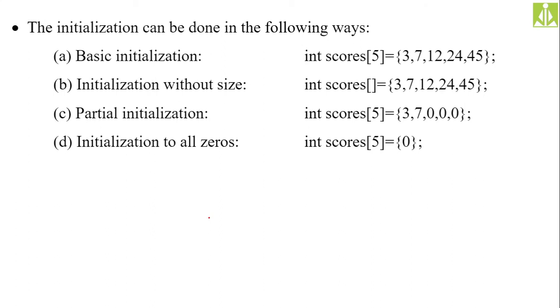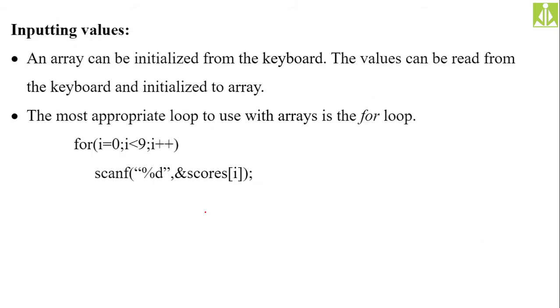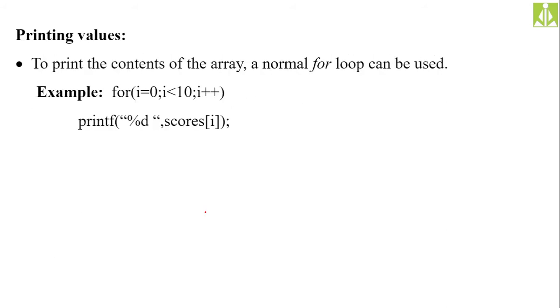These four initialization mechanisms we discussed over here. Then we can even initialize the individual elements of the array. That we can do with the help of a for loop. There, using a scanf statement, we can read the elements from the keyboard, and if you want to print the elements on the console, we can make use of the for loop followed by a printf statement to print all the elements on the console. All these things, inputting values using scanf, outputting values using printf.